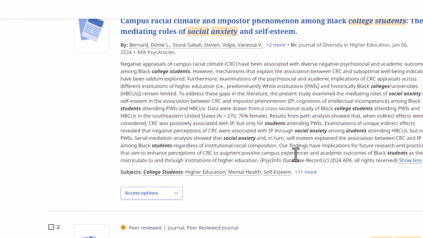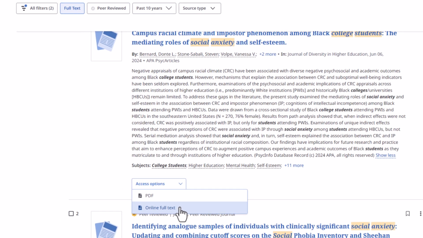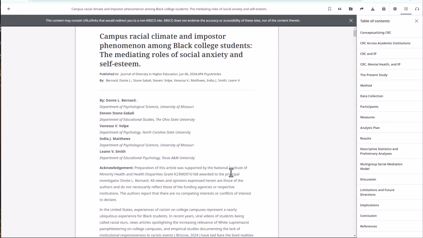If available, you can select Access Options and choose between PDF and online full text. PDF format retains all graphical materials such as charts and graphs. The online full text format allows you to use additional tools such as Translate. I'll select Online Full Text Format. From here, you can read through the article. The toolbar at the top of the page allows you to share or download the article.